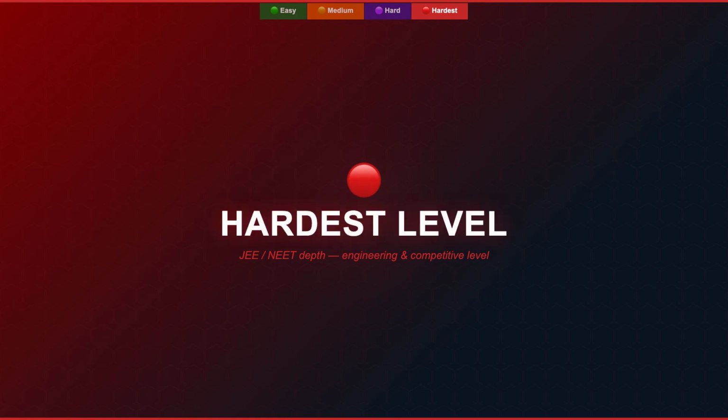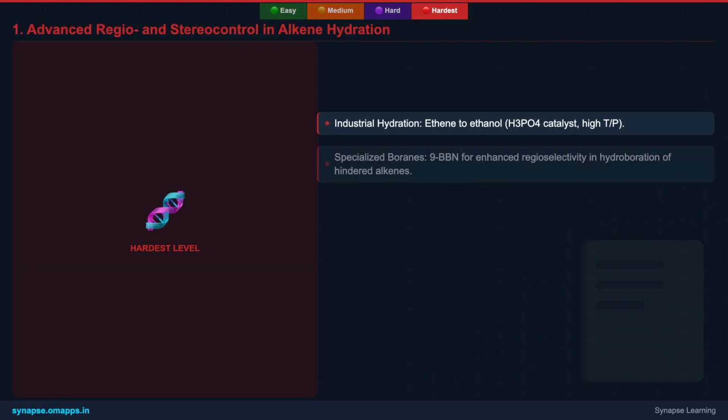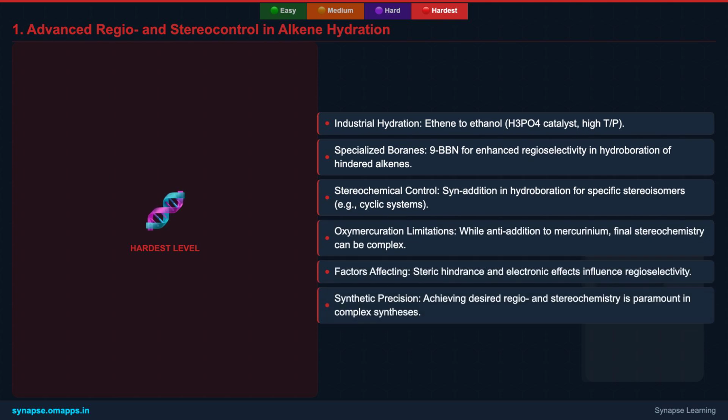The hardest level is designed for aspiring advanced toppers, pushing your understanding to competitive depths and engineering insights. At this level, we dissect the historical and scientific context of advanced hydration chemistry. We'll explore the subtleties of stereocontrol in hydroboration oxidation, focusing on the syn addition and retention of configuration during oxidation. We'll also analyze the transition states involved in various hydration methods, understanding how steric and electronic factors dictate regioselectivity and stereoselectivity. This foundational knowledge is key to predicting complex outcomes.